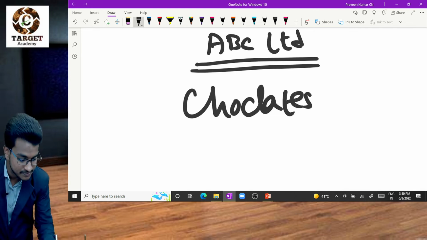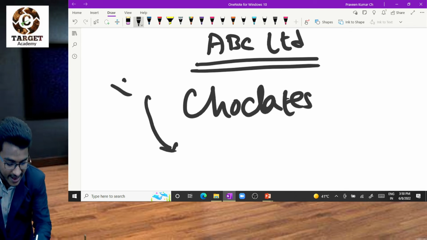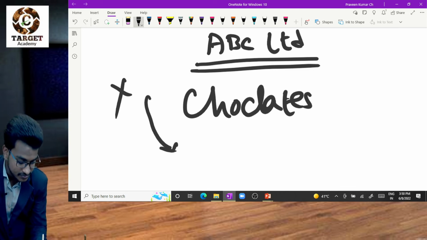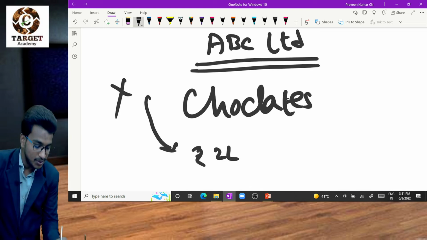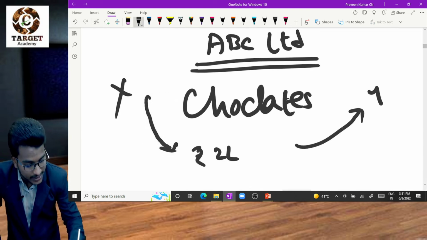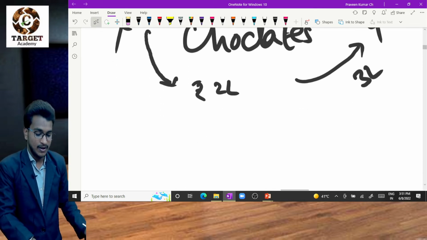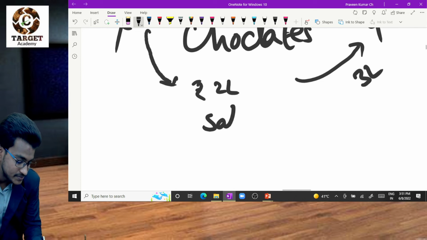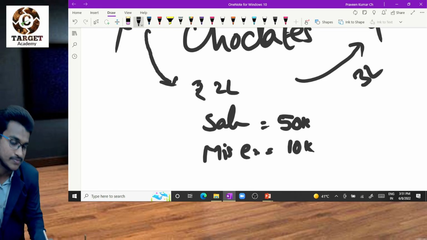So we procure raw material from Mr. X for 2 lakh rupees, and after production we sell to Mr. Y for 3 lakh rupees. Then salary is paid 50,000, and miscellaneous expenses, other expenses, 10,000.